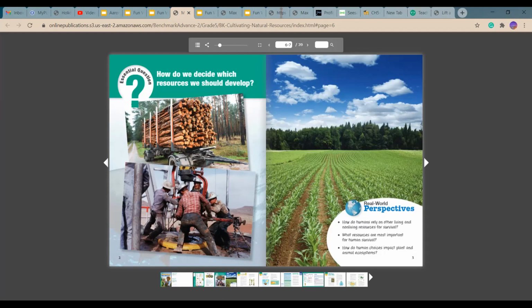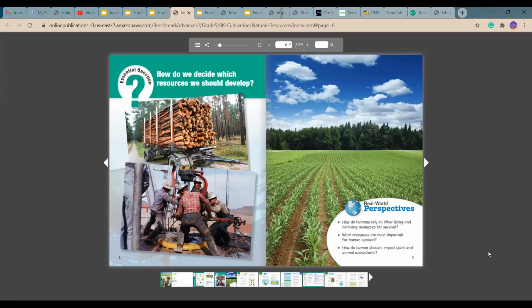Think about that. All right, so what resources are most important for human survival? You think? I would list water, food, corn is one. Trees are really important, right? Just list, okay? Now, how do human choices impact plant and animal ecosystems?